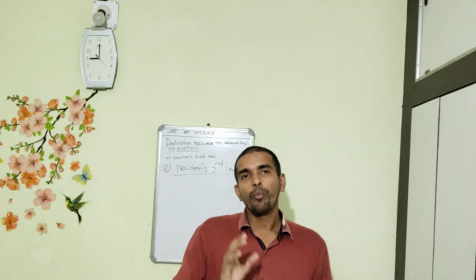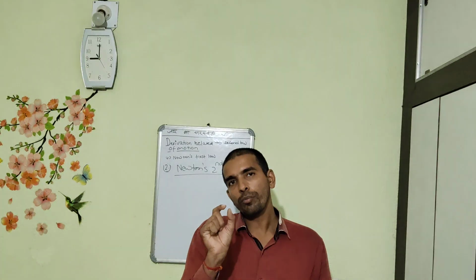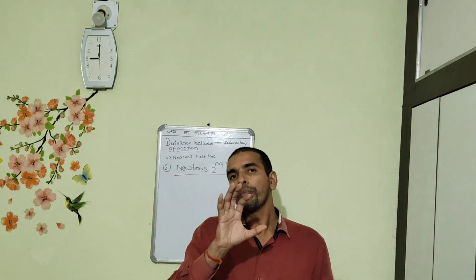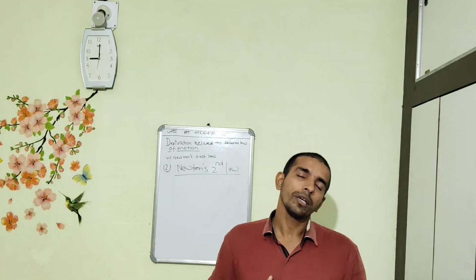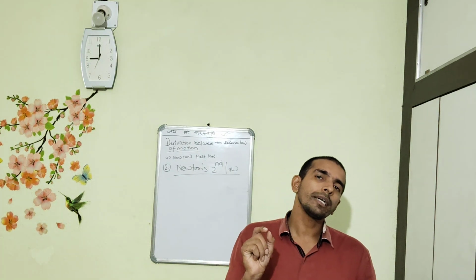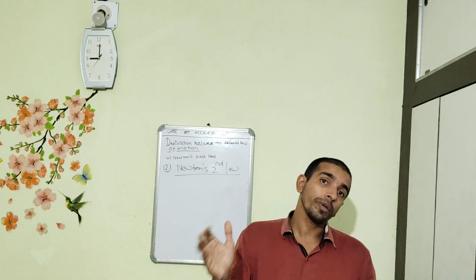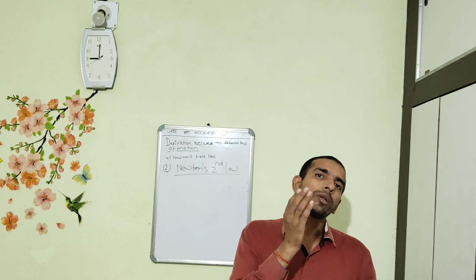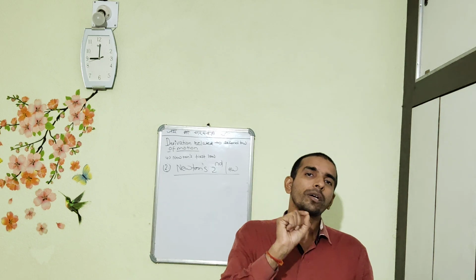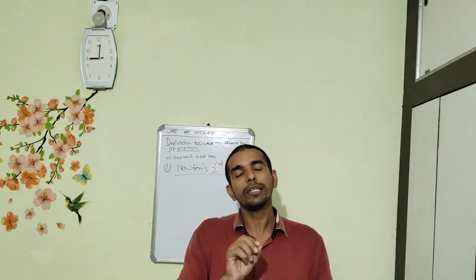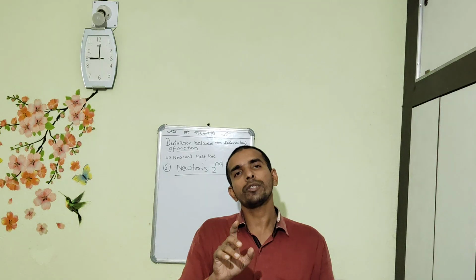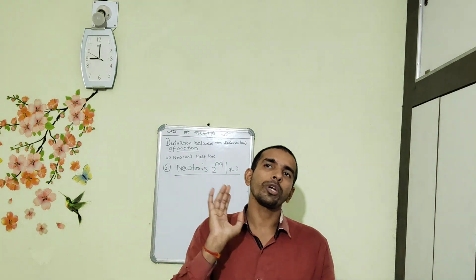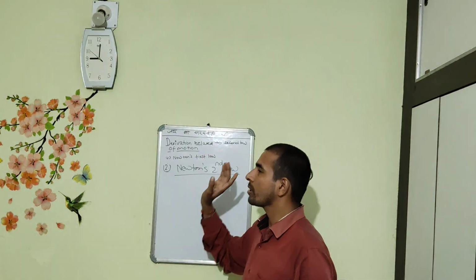So we had seen the statement of Newton's first law of motion, and we had also derived it comprehensively to understand it. Newton's first law of motion states that any object in the state of rest will continue to be in the state of rest, or any object in the state of motion will continue to be in the state of motion, until and unless an external force is applied so as to change its state of rest or state of motion. That is basically Newton's first law of motion.